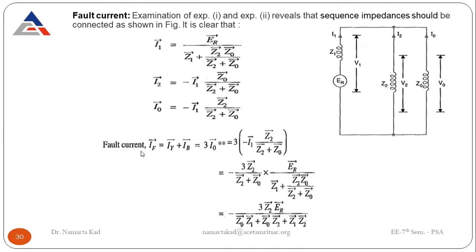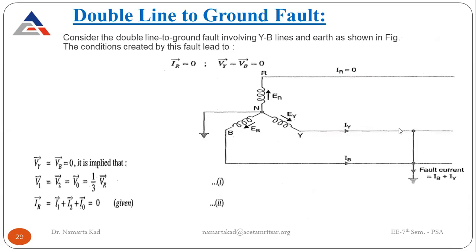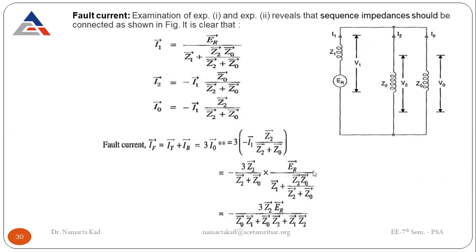And therefore the fault current is equal to IY plus IB. So this is the fault current, IY plus IB, and that is equal to 3 times I naught. Okay, so this comes out to be 3 times I naught, and it is further equal to 3 times I naught, that is, minus I1 into Z2 divided by Z2 plus Z0.